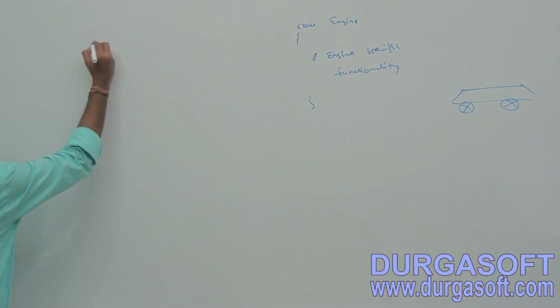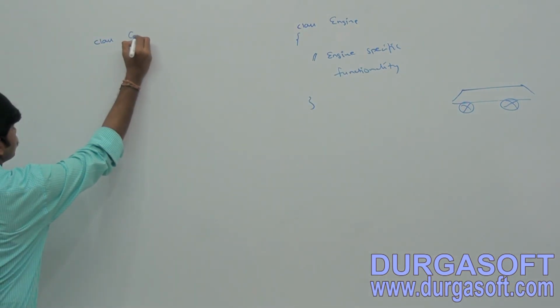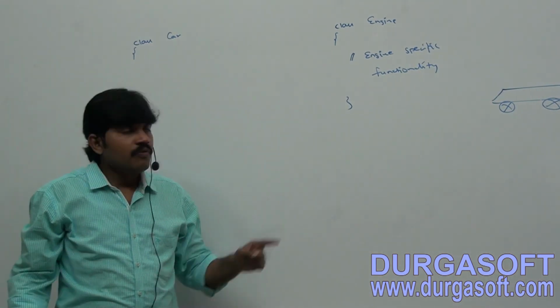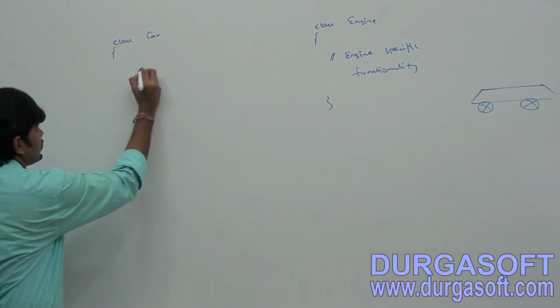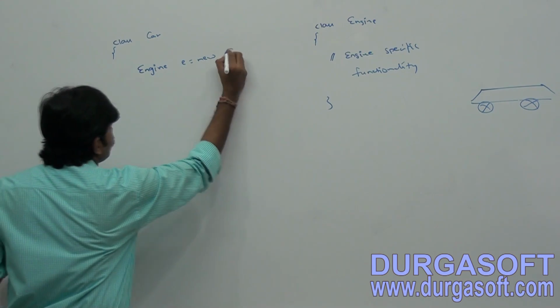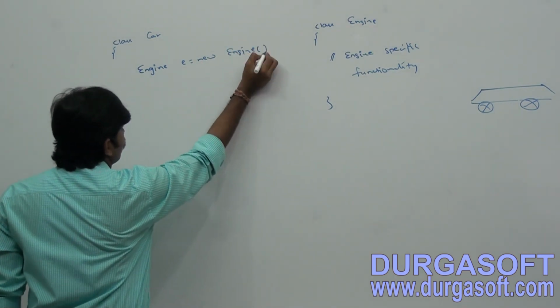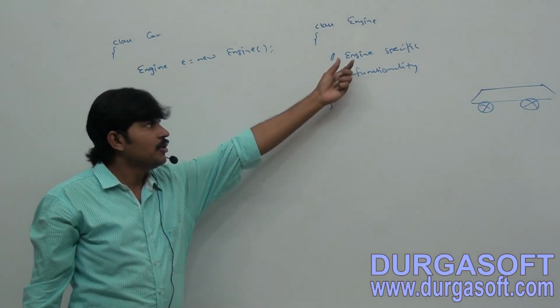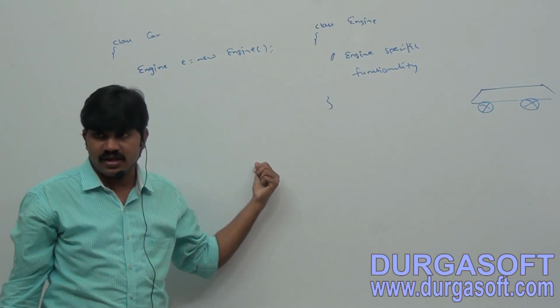Best example, class Car. The car requires engine functionality. What I will do is create an Engine object: Engine e = new Engine(). Automatically, by using this e we can make this functionality available. Correct or not?